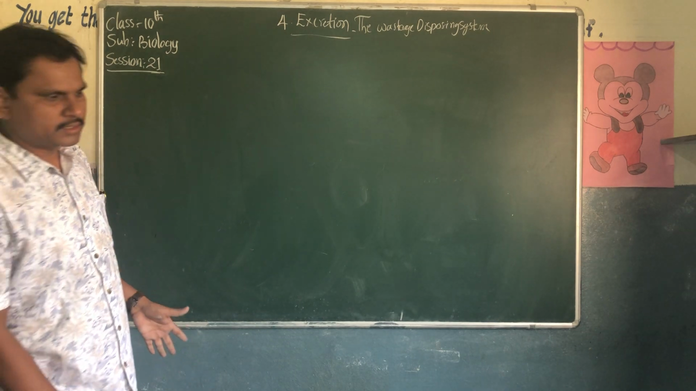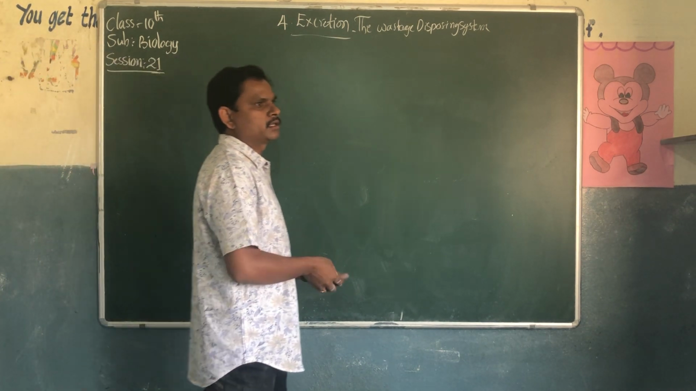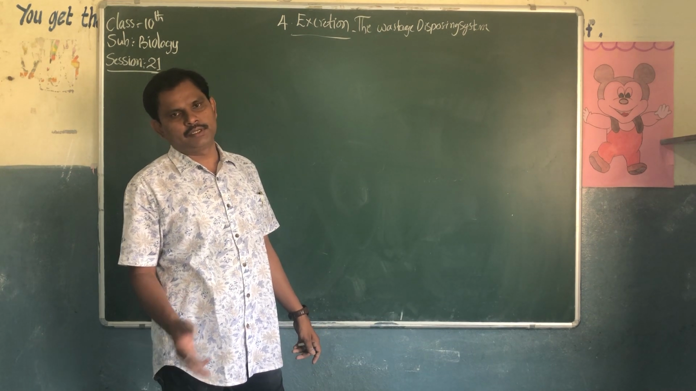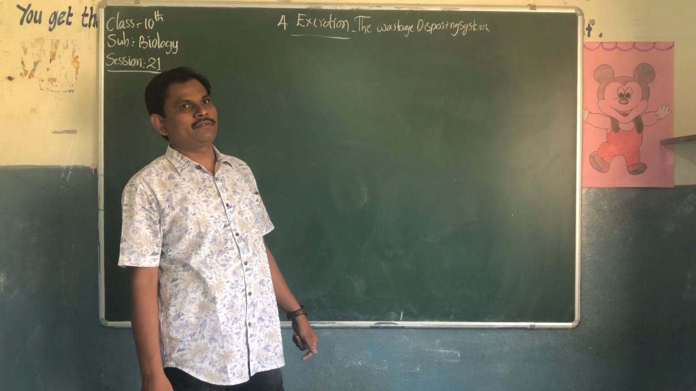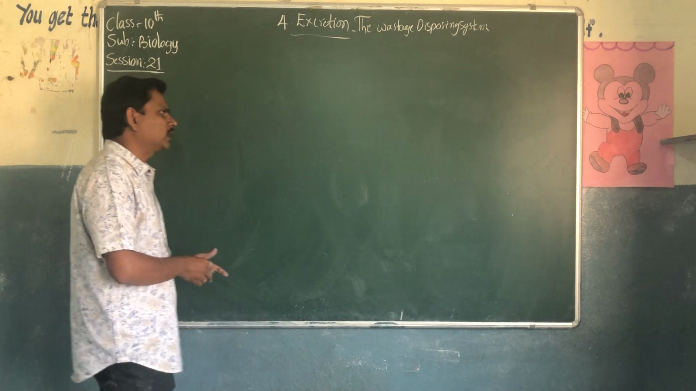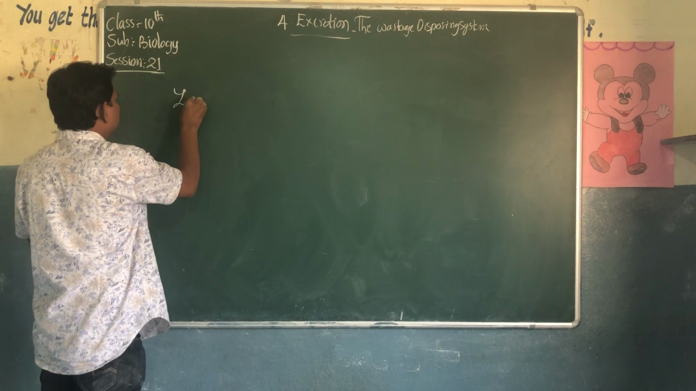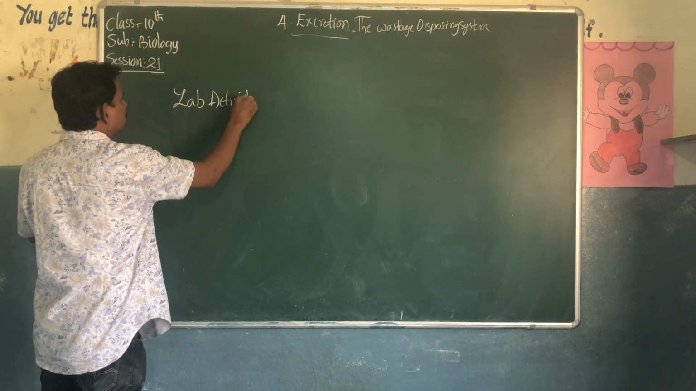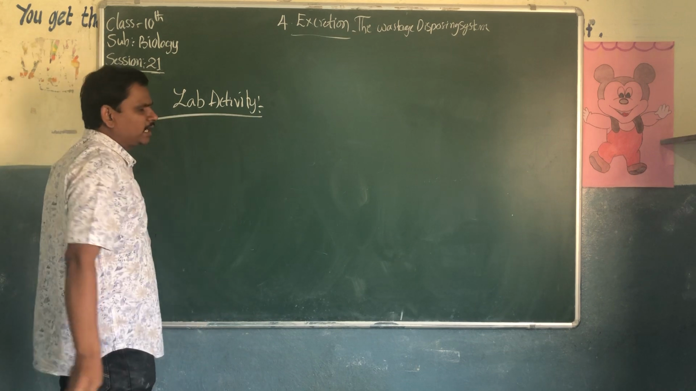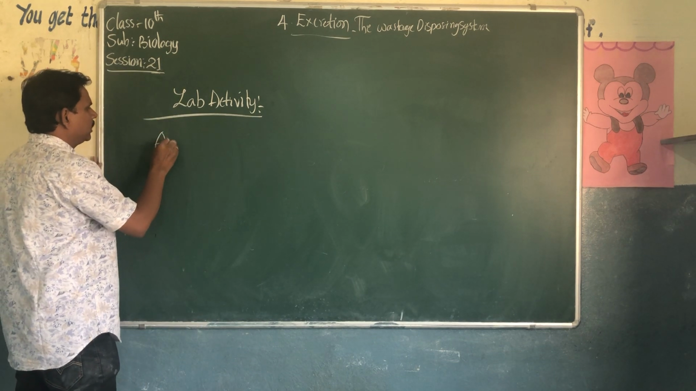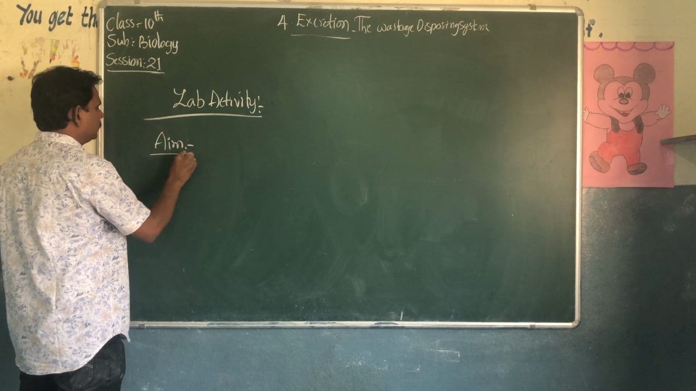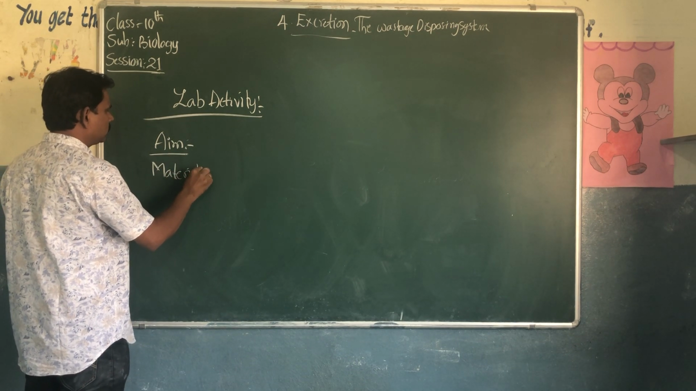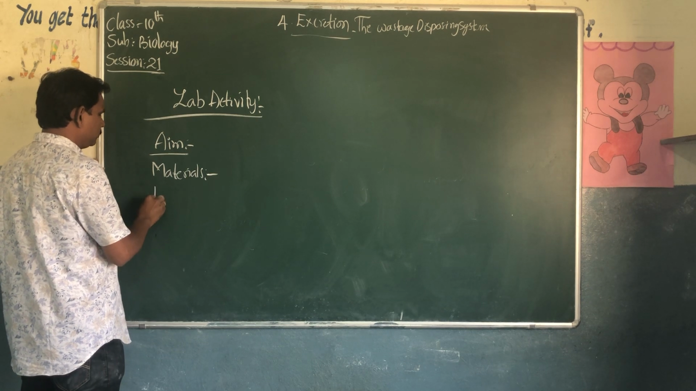Next we will discuss one more very important lab activity in this format. Until now we discussed different types of lab activities. In the 4th lesson we are going to see one more lab activity. While writing a lab activity, we should compulsorily write the aim, materials, and procedures.